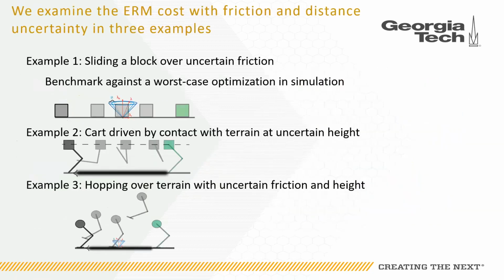In our work, we've tested the ERM approach in 3 examples. In our first example, we have to slide a block over terrain where there is uncertainty in the friction coefficient. In the second example, we propel a cart along a track by making contact with the ground, where the distance to the ground is uncertain. And finally, we have a hopper that traverses terrain where the height of the terrain is uncertain and where there is uncertainty in the friction coefficient.